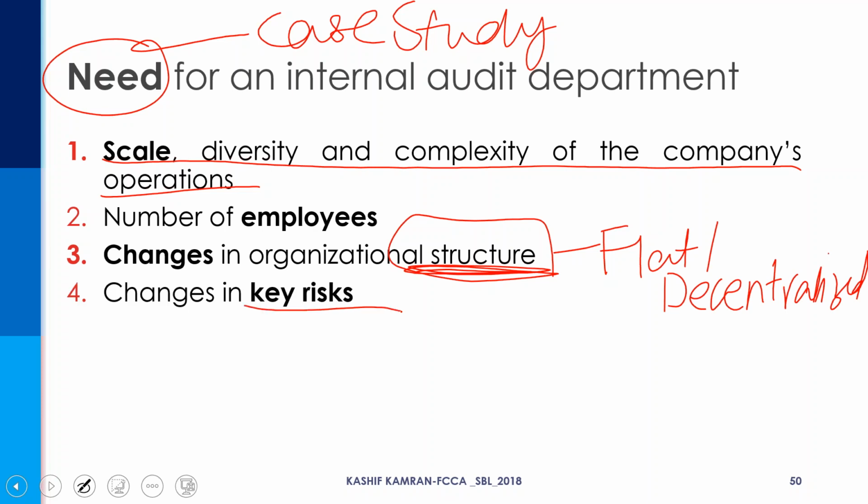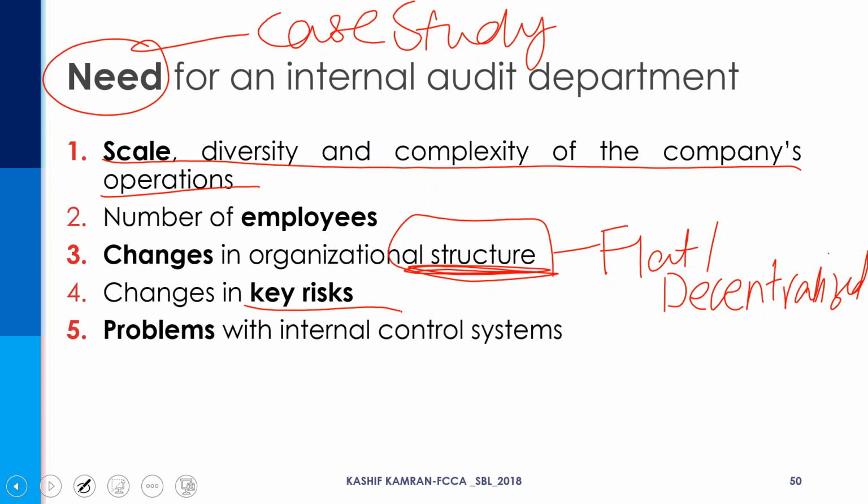Changes in key risk. If the organization is exposed to risk and the number of risks identified in your risk registers is increasing, then there is a need for an internal auditor to be in your company.